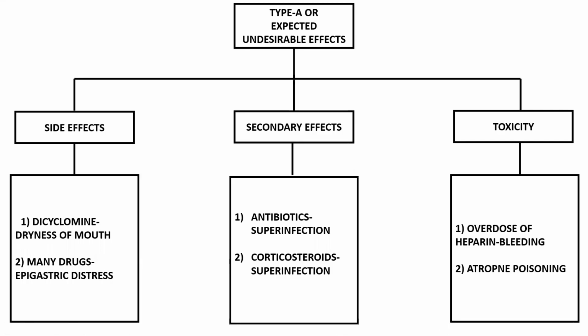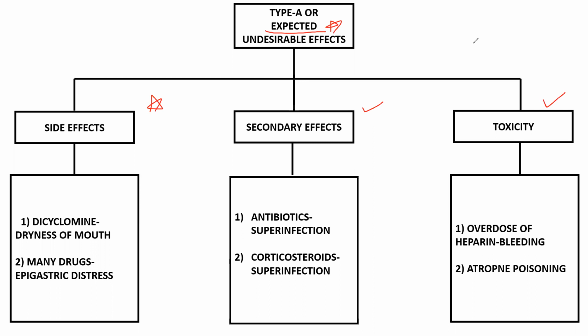So now let's talk about type A adverse effects. These are also known as expected undesirable effects. They are definitely undesirable, which we don't need, but they are expected. These are classified into three headings: side effects, secondary effects, toxicity. So what are side effects? I'll be dealing with two examples.